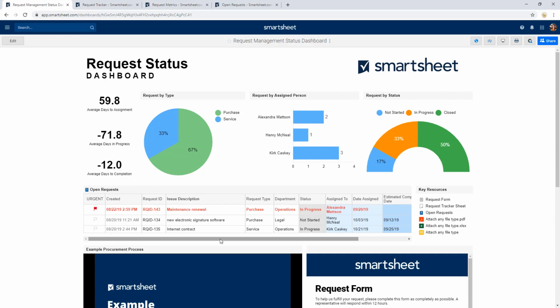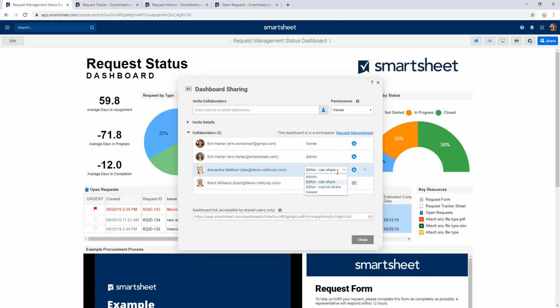I also have a report that gives me some critical updates about open tasks. And reports are valuable for surfacing key information across a single sheet or across multiple sheets. I can easily share this dashboard as well as all of the other Smartsheet items in this solution with my team members or even folks that are outside of my organization. And Smartsheet gives me a lot of control around permissions and visibility that I can grant to different parts of my solution so that each person has the right access to just the information they need to be successful.